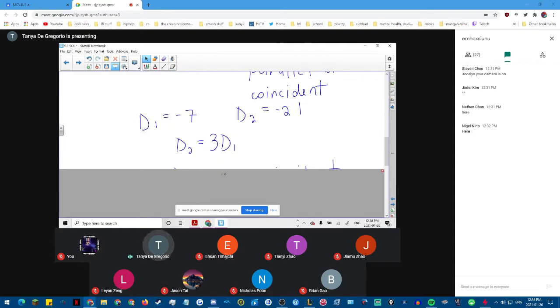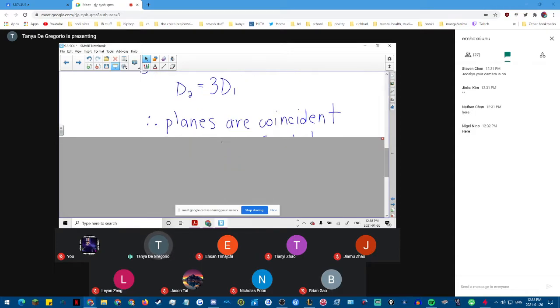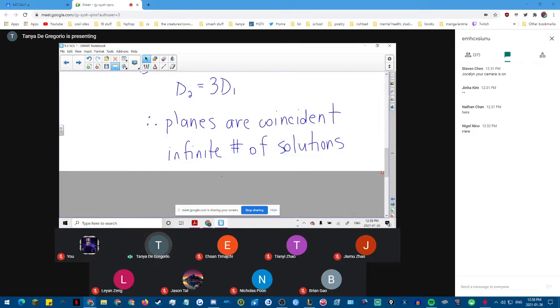So let's take a look. Sure enough, 7 times 3 is negative 21. And so we can see that the planes are coincident. They're exactly the same. Those two equations are exactly the same when the second one is reduced. And so therefore we have an infinite number of solutions.